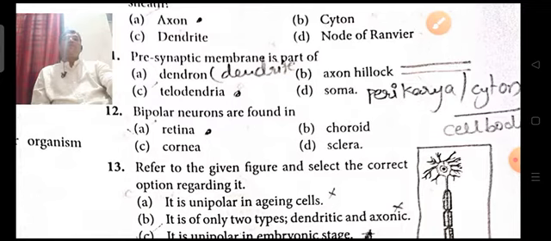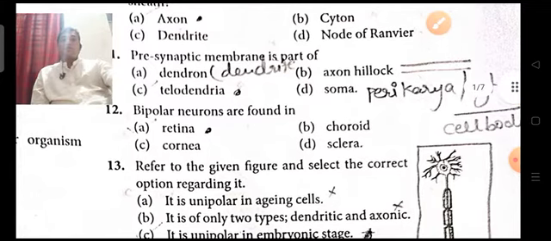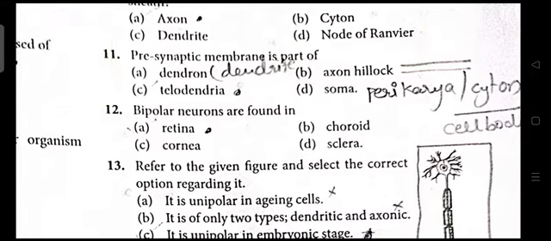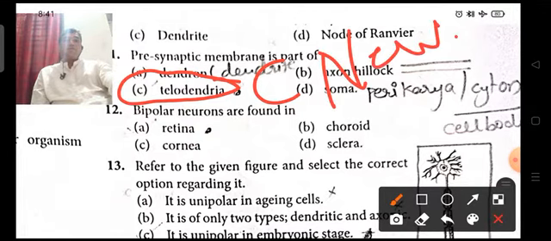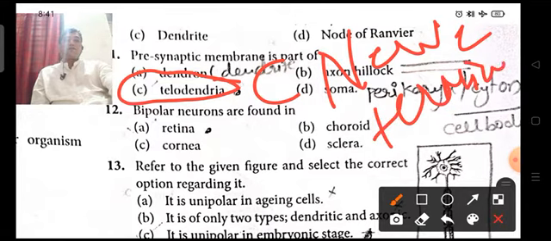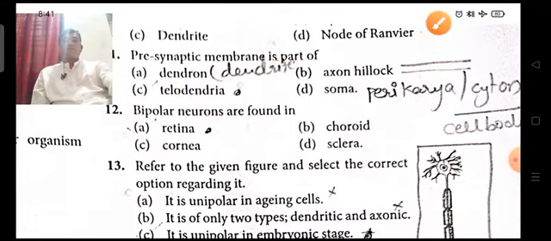Telodendria means the axon terminal. So the presynaptic membrane is part of telodendria, that is option C, the axon terminal.